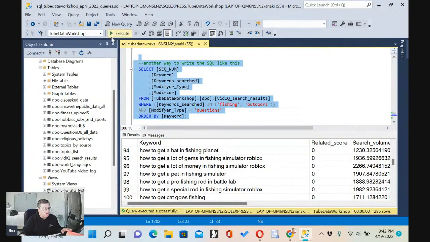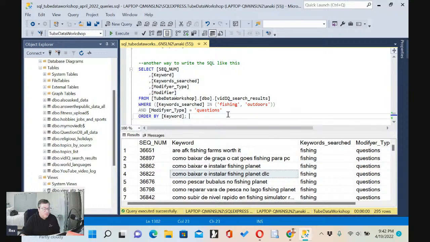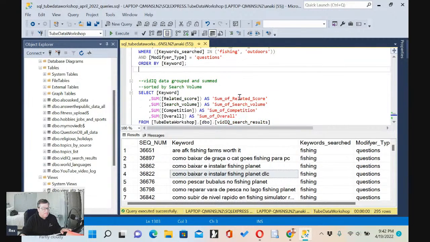So here, this is another way of writing the SQL for those of you who are interested in SQL. I'm getting the same 295 rows. What I'm doing here is I'm just saying where keyword in fishing and outdoors and modifier type is questions. Same query.